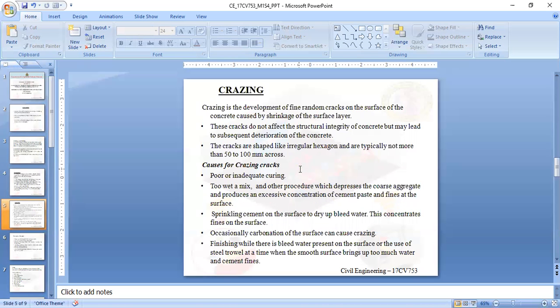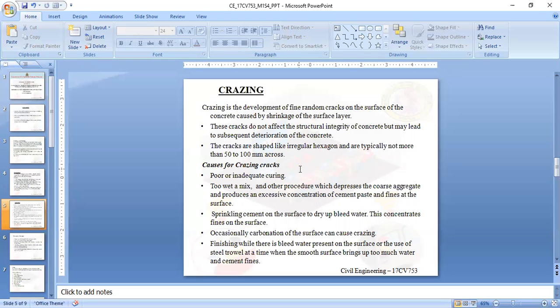Next, coming to crazing. Crazing is the development of fine random cracks on the surface of the concrete caused by shrinkage of the surface layer. This is just like shrinkage cracks, but not as severe. Generally these cracks will not affect the structural integrity of concrete but may lead to subsequent deterioration.